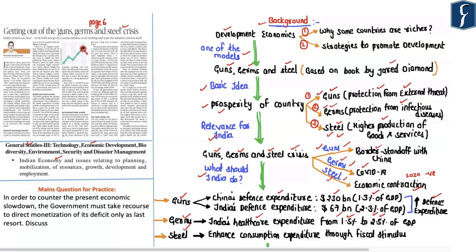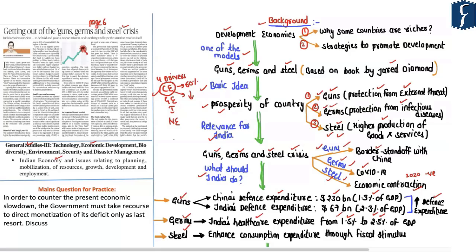Now, with respect to the steel crisis, that is the present economic crisis, as you all must be aware, there are mainly 4 drivers of India's GDP. These 4 drivers are the consumption expenditure, government expenditure, investment, and the net value of exports. Out of these 4 drivers, it is the consumption expenditure which accounts for almost 60% of India's GDP. However, due to the lockdown which has been imposed in order to counter COVID-19, the consumption expenditure within the Indian economy has been reducing, leading to the economic contraction.